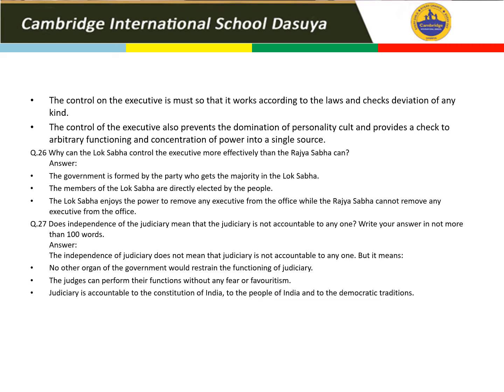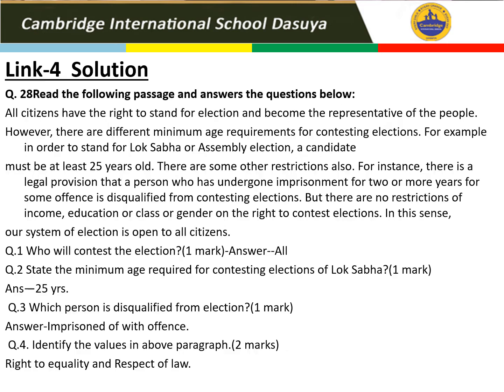Question number 27. Does independence of judiciary mean that the judiciary is not accountable to anyone? The independence of judiciary does not mean that the judiciary is not accountable to anyone, but it means that no organ of the government like legislature, executive would restrain the functioning of judiciary. The judges can perform their function without any fear and favoritism. Judiciary is accountable to the Constitution of India, to the people of India, and to the democratic traditions.